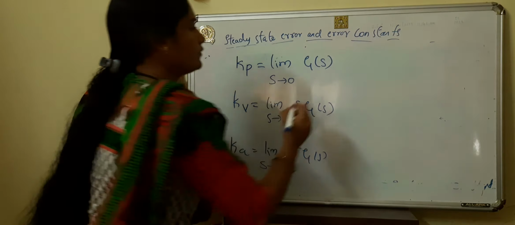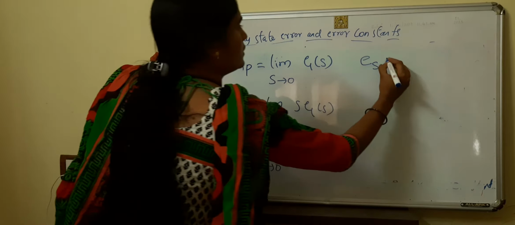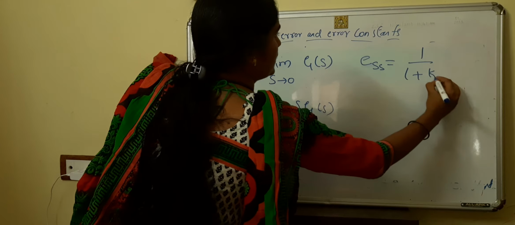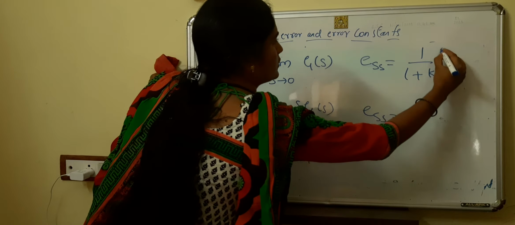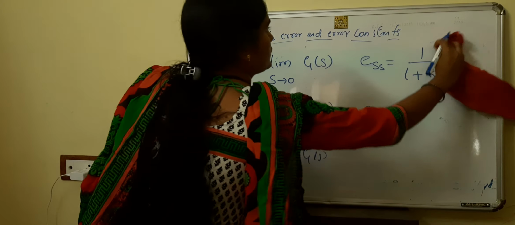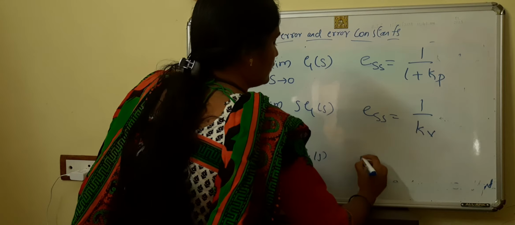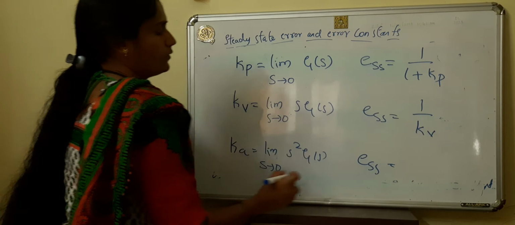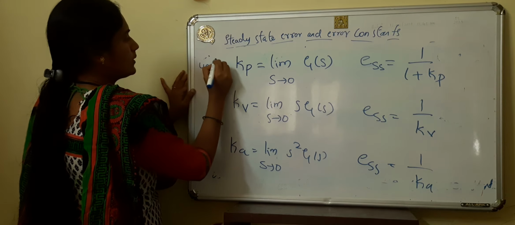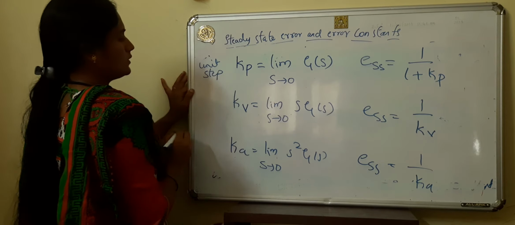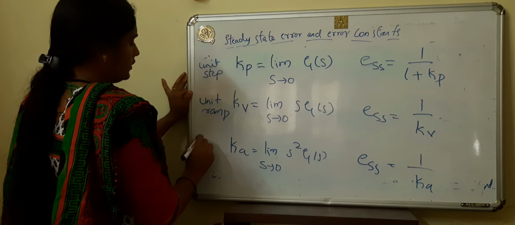Okay. For this one, the steady state error will be 1 divided by 1 plus Kp, for unit step input, and for ess it is 1 by Kv. For this one it is 1 by Ka. For which input is it? Unit step input, unit ramp input, and parabolic input.